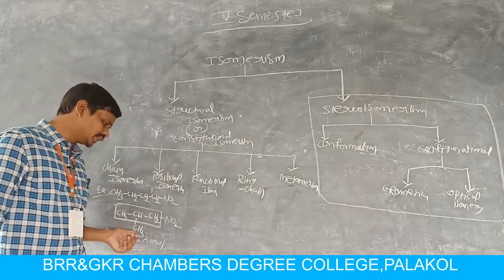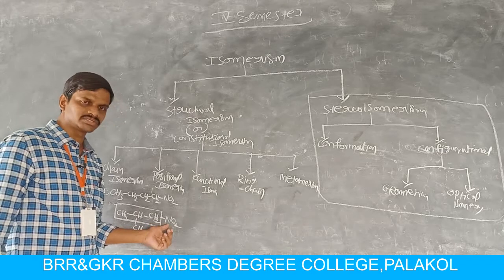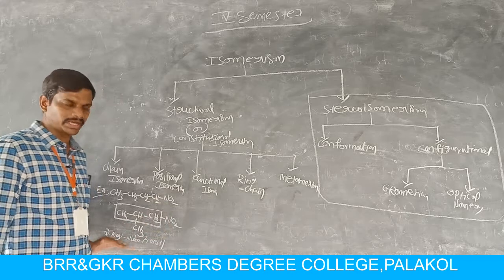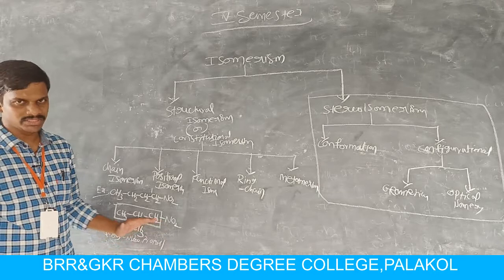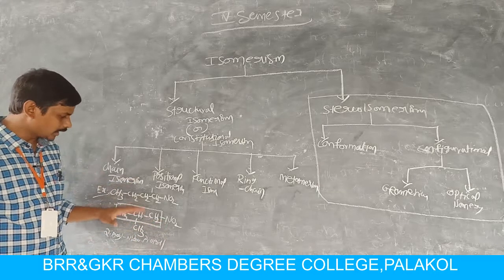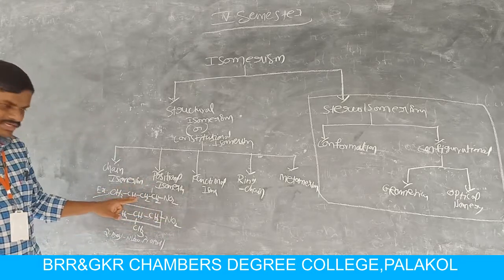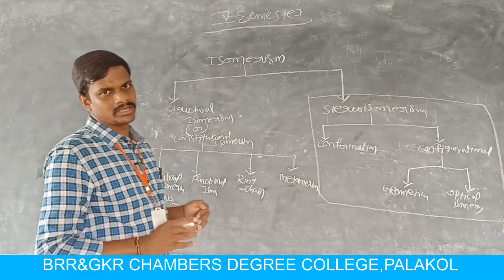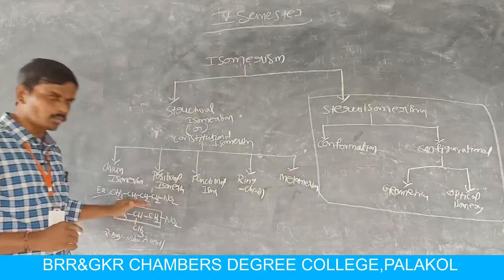The methyl group starts with M and the nitro group starts with N. In the alphabet M comes first, after that N, so we write 2-methyl-1-nitropropane. This is the IUPAC name of this compound, and IUPAC nomenclature was discussed in an earlier class. So these two isomers are chain isomers. Nitrohydrocarbons exhibit chain isomerism. This is one example.